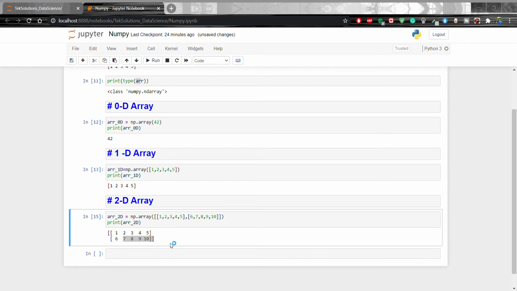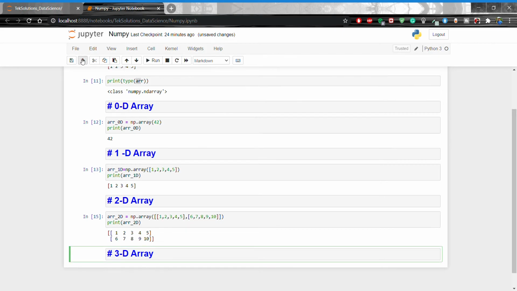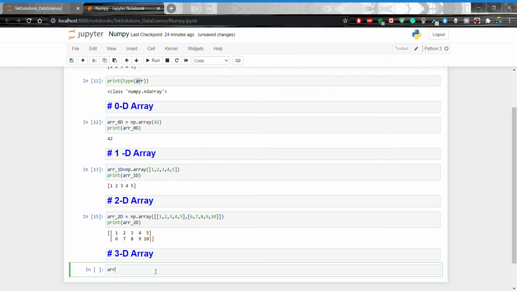Okay. Now I am going to show a 3 dimensional array. Heading, okay, plus, arr_3d equal to np.array open close, 1 comma 2 comma 3 comma 4 5, 6 comma 7 comma 9 comma 10.